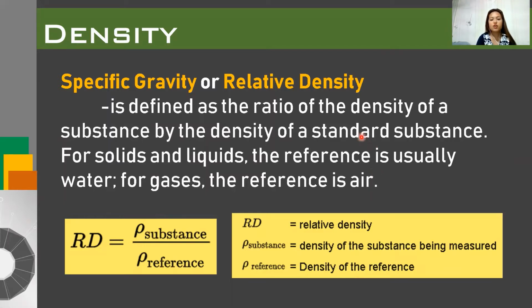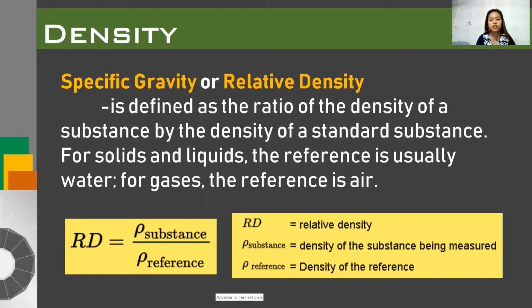So it is the density of the substance that you want to compare with the standard substance. For solids and liquids, the reference is usually water, while for gases, the reference is air. We have this formula: the relative density is just equal to the density of the substance being measured over the density of the reference or the standard density.